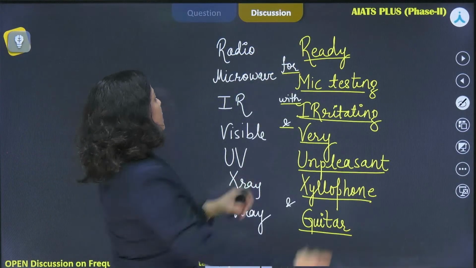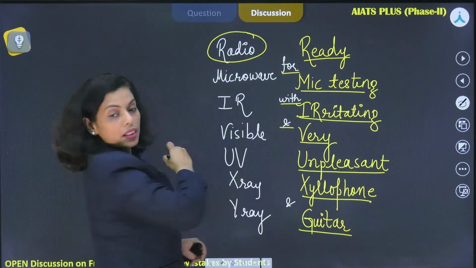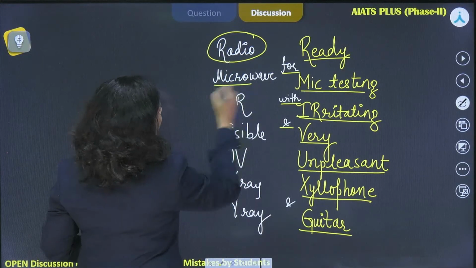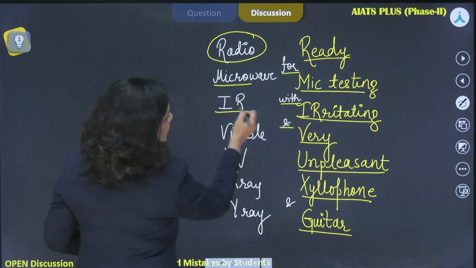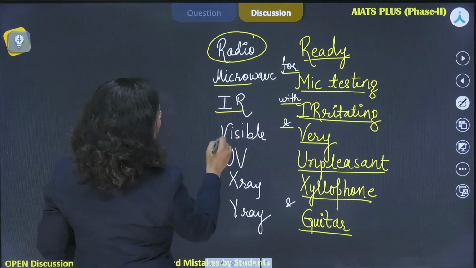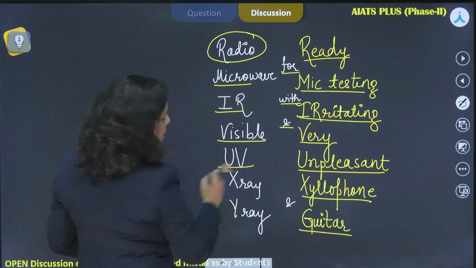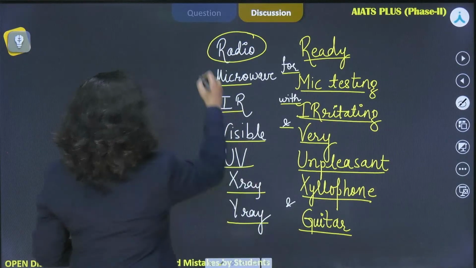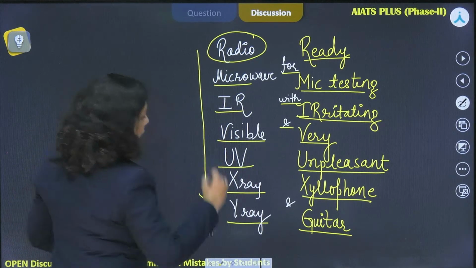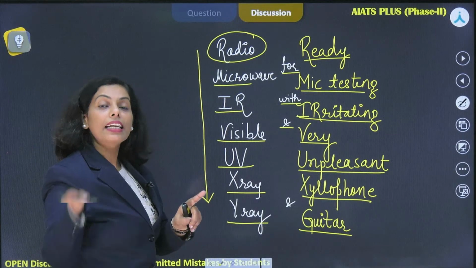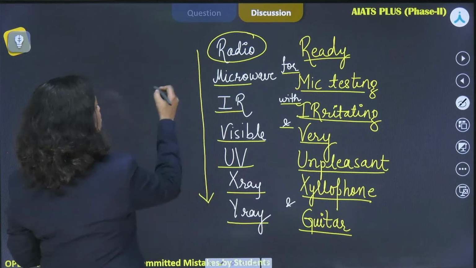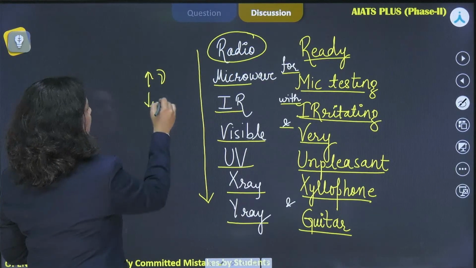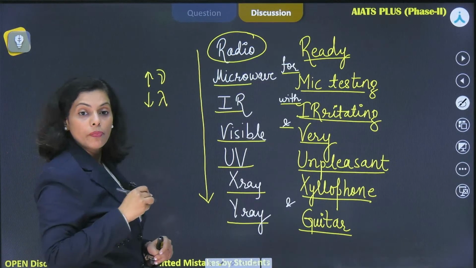Now this R is representing radio waves, first long radio waves, then short radio waves, done. Then further we have microwaves, the irritating is aligned with IR. Further we have the visible one, then ultraviolet, X-rays and the gamma rays, right? And this is the order of increasing frequency and decreasing wavelength, or lambda, right?